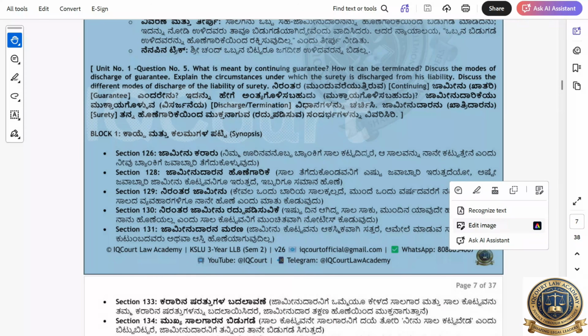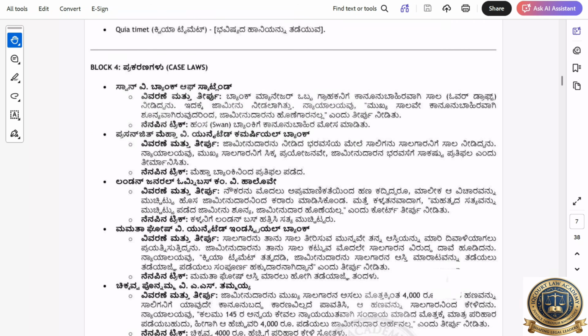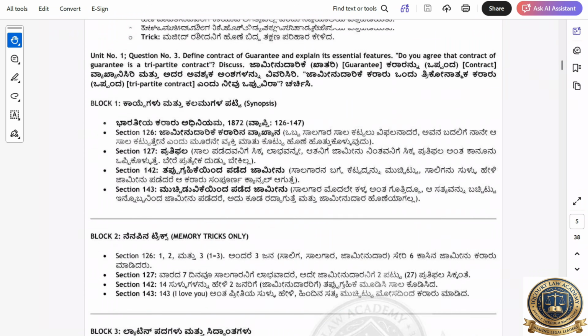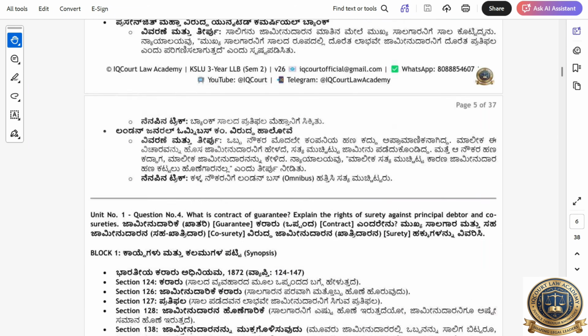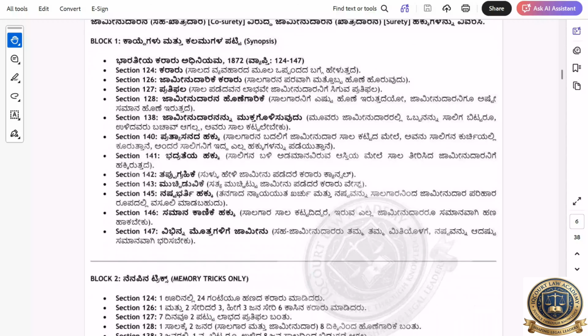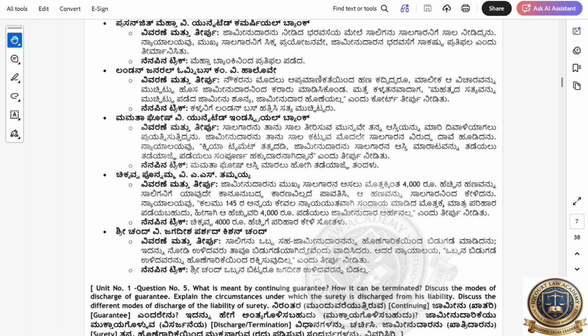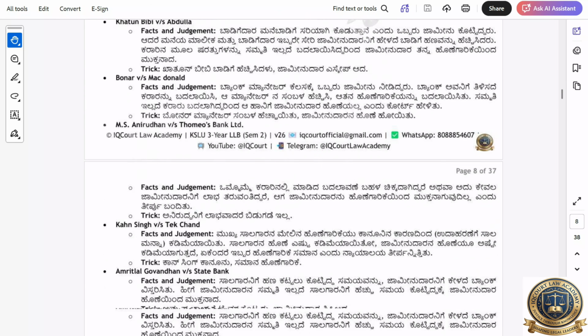See, this is the first unit. I already told you, these sections are important. In this one, Swan and Bank, Jarvis is important. First unit, Jarvis is important. Case law Jarvis. See, Adamson and Jarvis important. In the second unit, many other cases are also important. I'm just showing you the case laws. Then Swan and the Bank of Scotland also important. Chikkava, Pannamma, Tammaya also important. Section 145. Then these case laws also important.